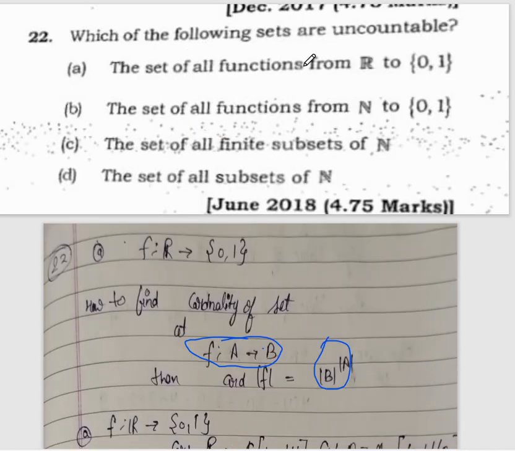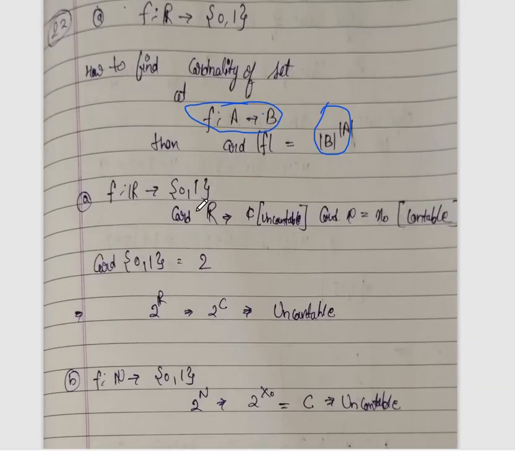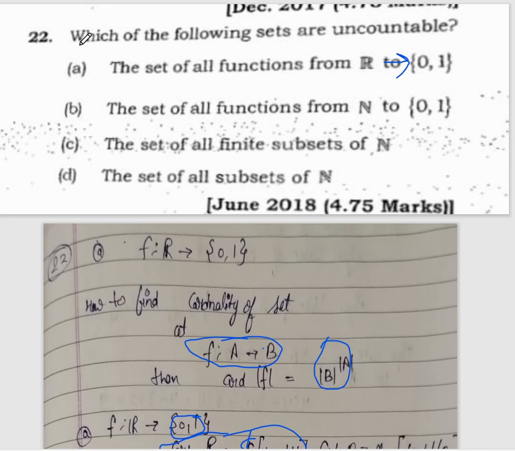The first option is the set of all functions from R to {0, 1}. As we all know, R is an uncountable set, so the cardinality of R is C. The cardinality of {0, 1} is 2. So the cardinality of functions from R to {0, 1} is 2 to the power R, which means 2 to the power C, and this is uncountable. So the first is correct.